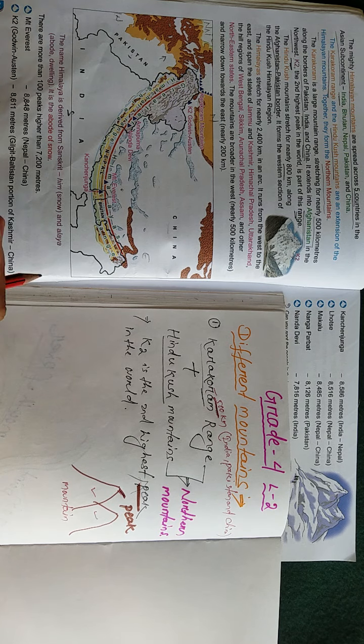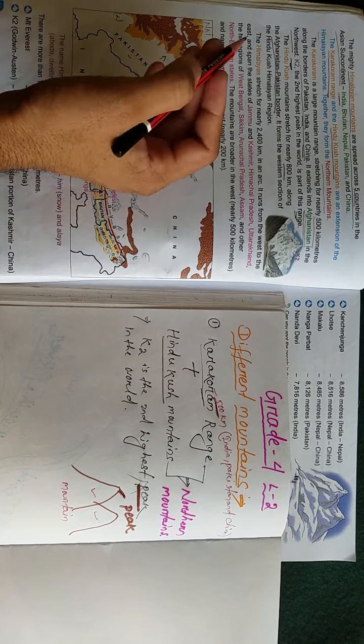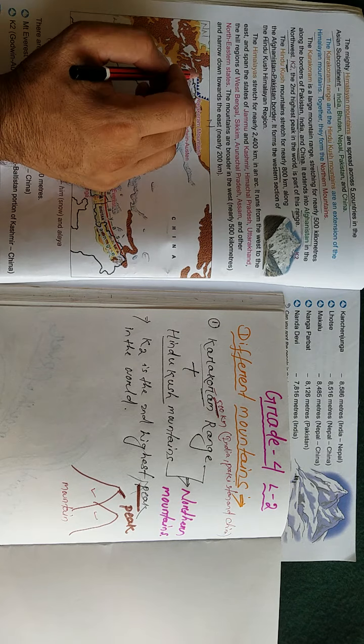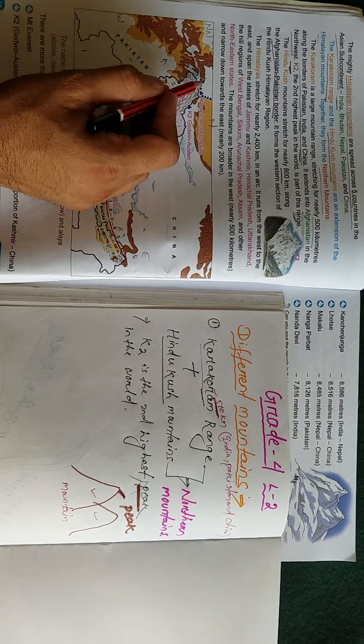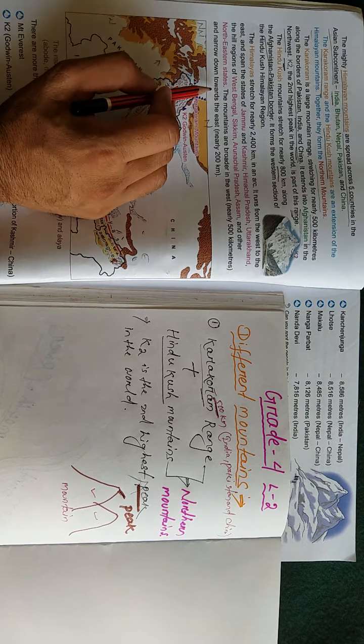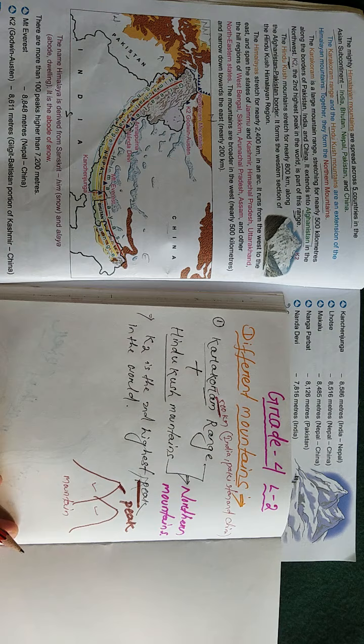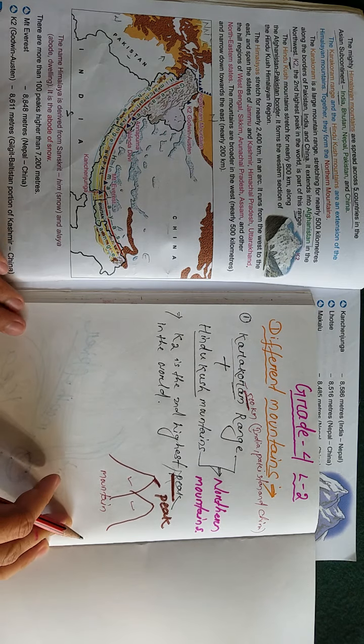In this figure it is not mentioned. You just think the Hindu Kush mountain is, I think, between Pakistan and Afghanistan. Here I think the Hindu Kush mountain is there, students. But just try to understand what I am telling.